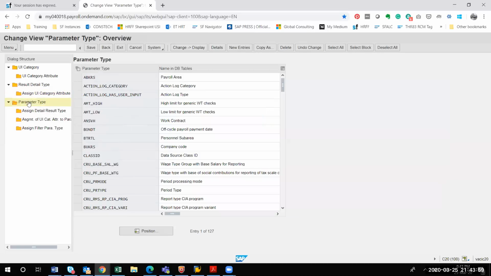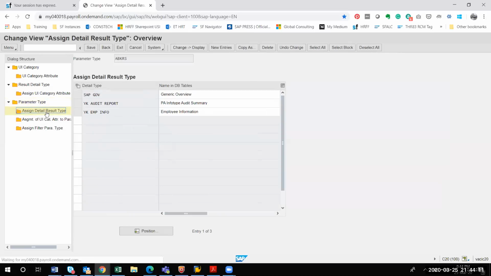Did you refer the document? Payroll area. Payroll area, yeah. So you have to just ensure this ABKRS and you have to choose that particular field, and there is something called assign detailed result type. Okay, so you have to click that, and here you have to just assign those specific report, specific configuration or DB table. So after clicking that ABKRS, then I have assigned this result type. Okay, SAP GOB, or sorry, it is a standard one SAP is already given. Okay, so whatever the custom thing you have created, like YK underscore audit underscore report.